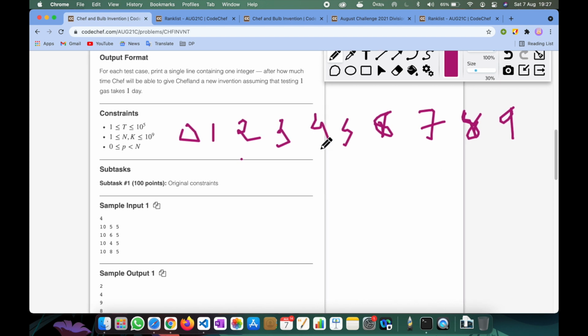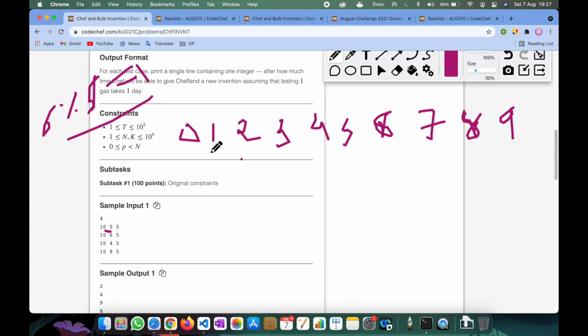So basically we are going to ask for p modulo k. So p modulo k here for the second test case, 6 modulo 5, it is 1, right?